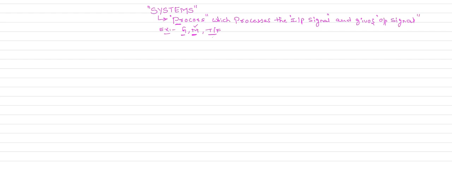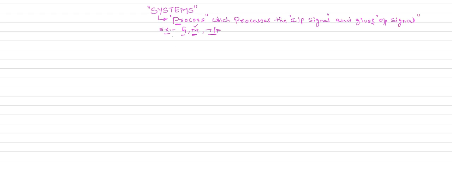On the whole, a system will process the input signal and produce the output signal. Therefore a system is defined like this: a process which processes the input signal and gives the output signal. In other words, a system is the meaningful interconnection of various devices and components. So this is the definition of system.